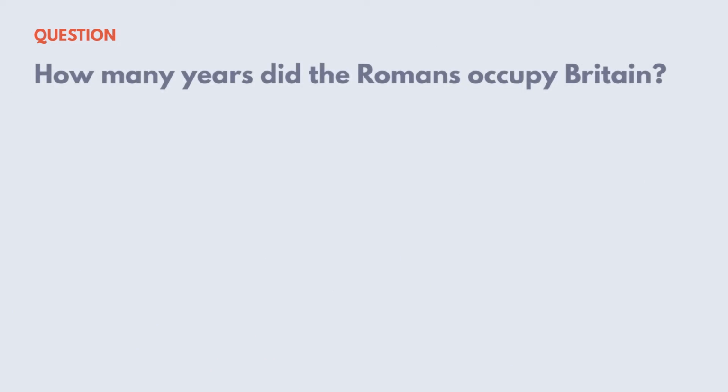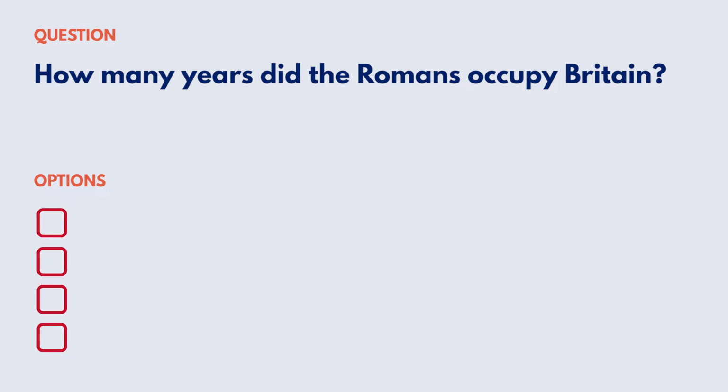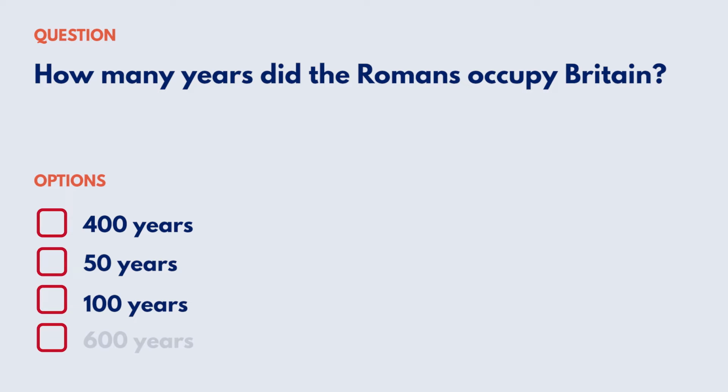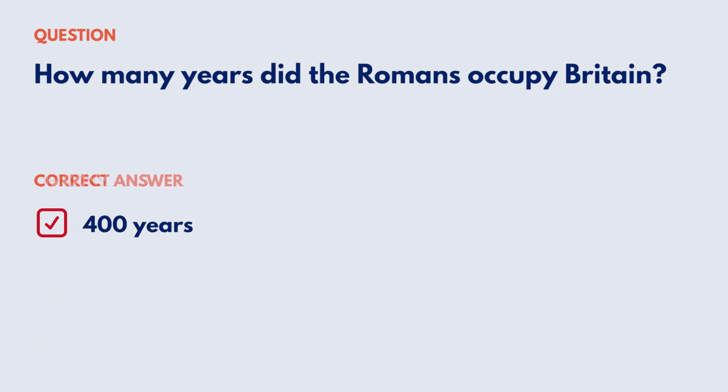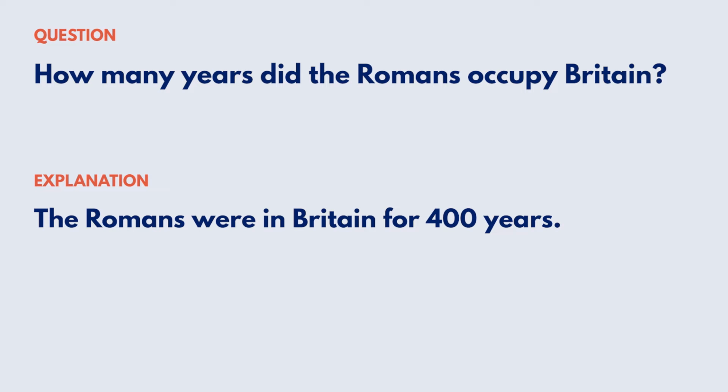How many years did the Romans occupy Britain? Your options are 400 years, 50 years, 100 years, 600 years. Correct answer, 400 years. Explanation: the Romans were in Britain for 400 years. Reference: Early Britain, the Romans.